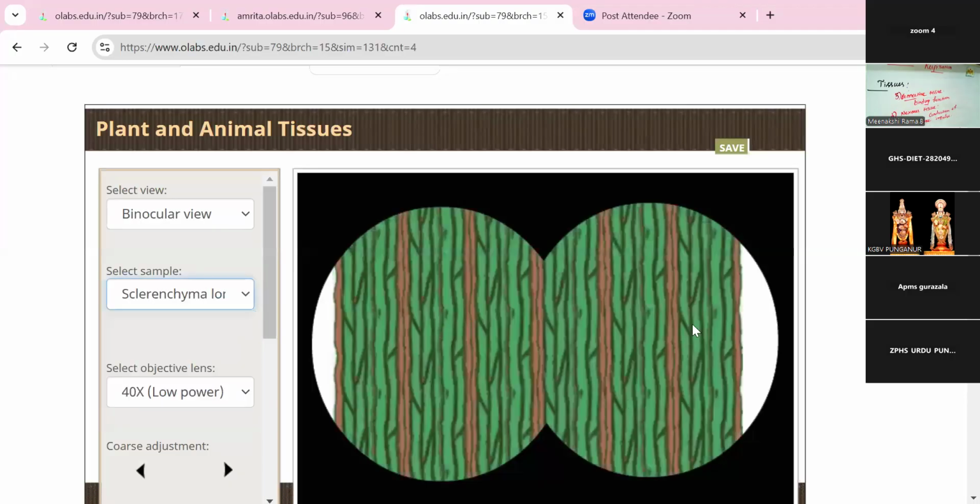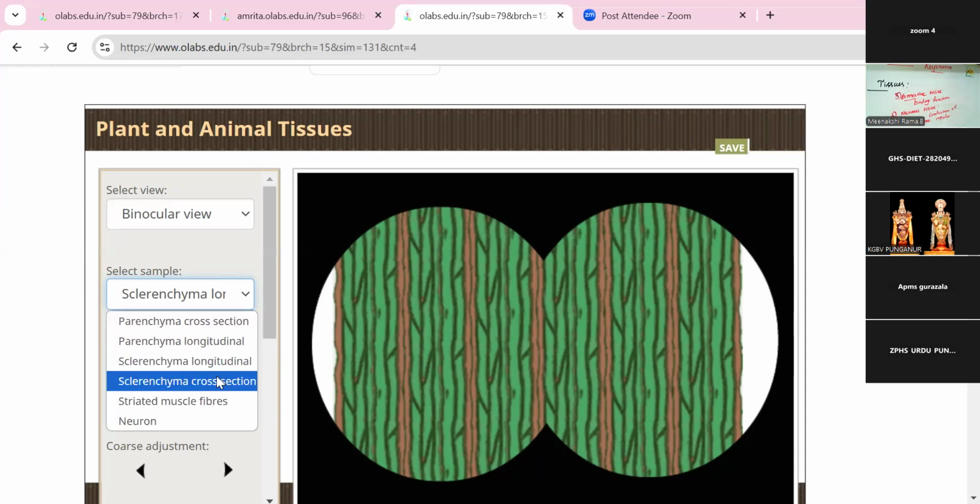sclerenchyma longitudinal. Look at this picture, it's very clear. The straight lines, straight stripes, different colors are also present in this area. So the separating line is here. This is the structure of sclerenchyma longitudinal. That straight line structure is called the longitudinal part.